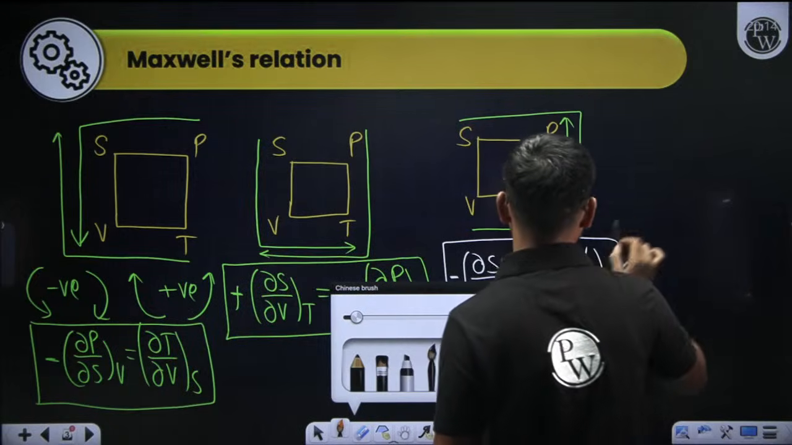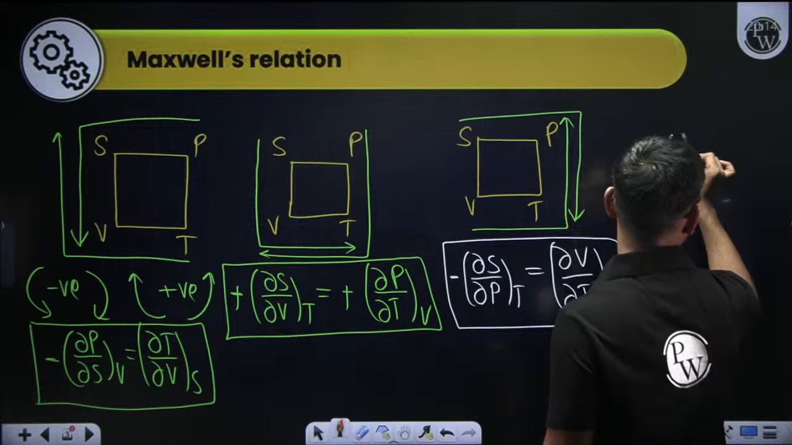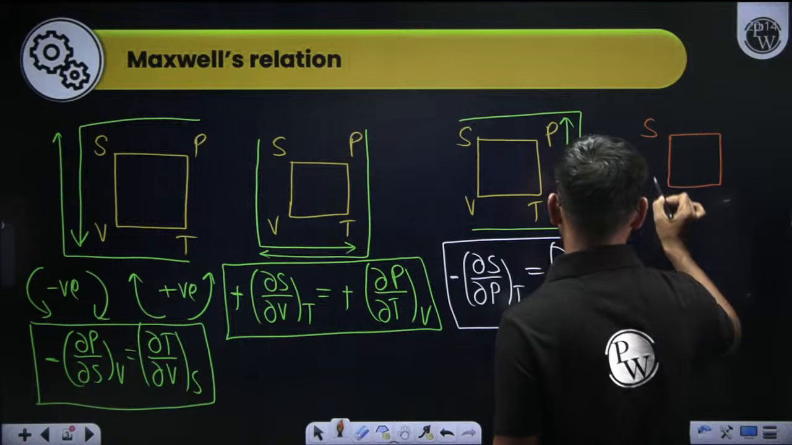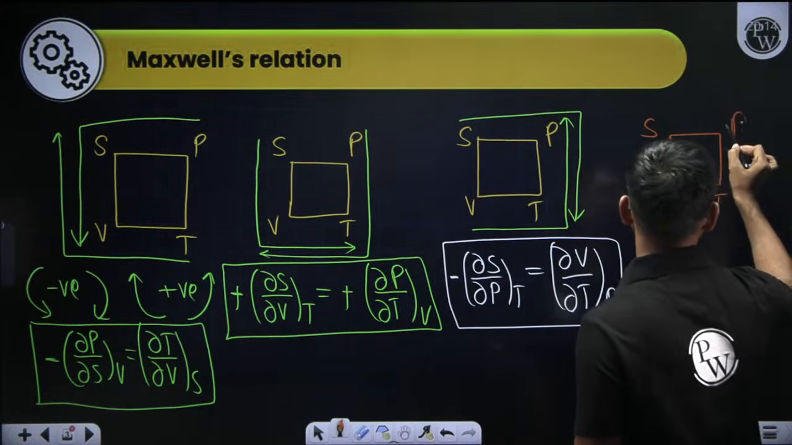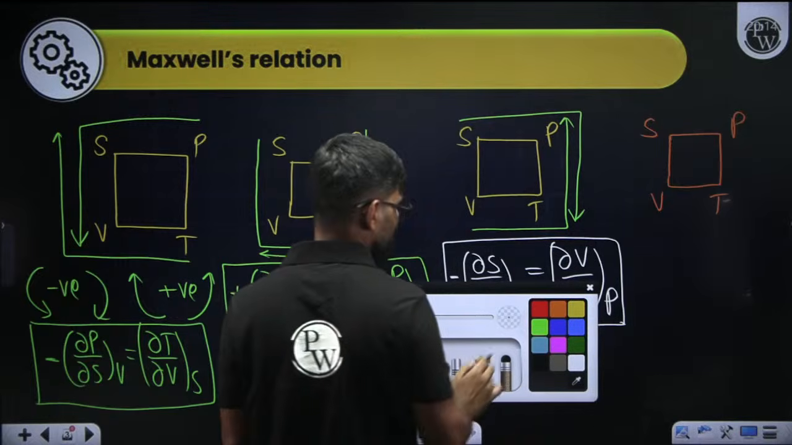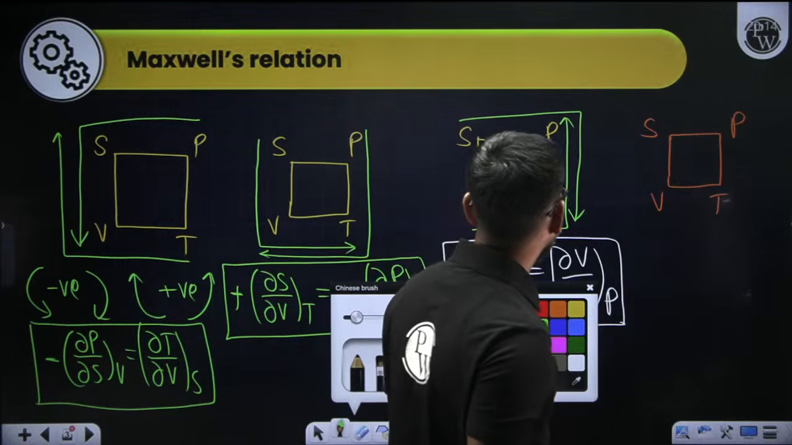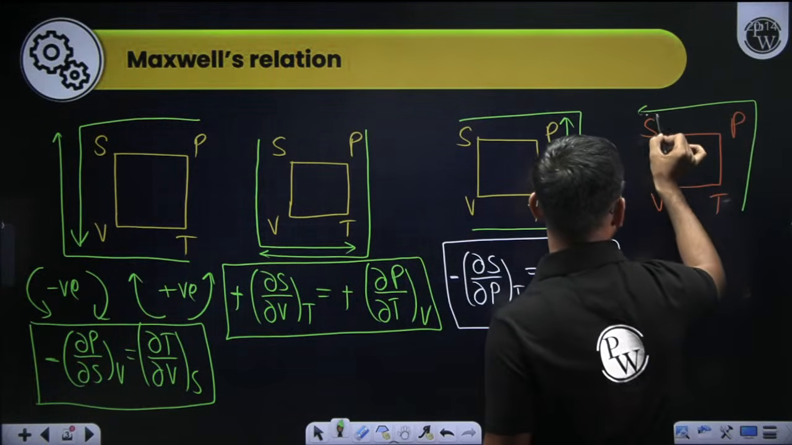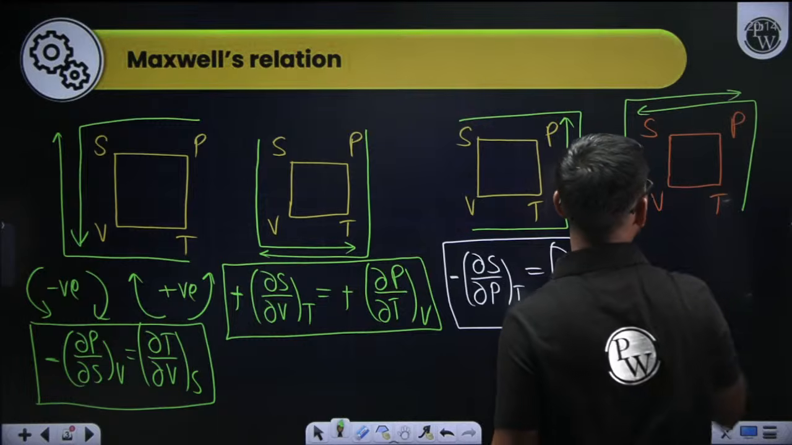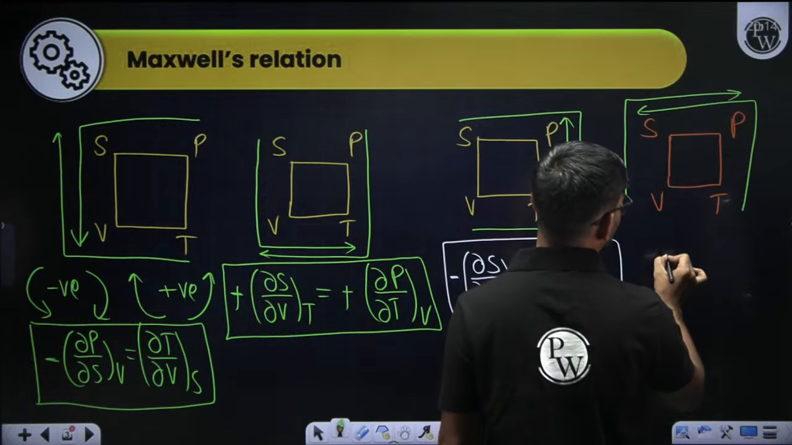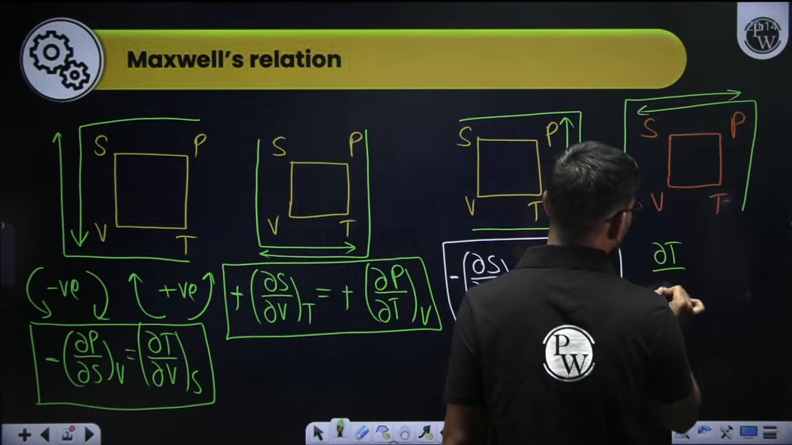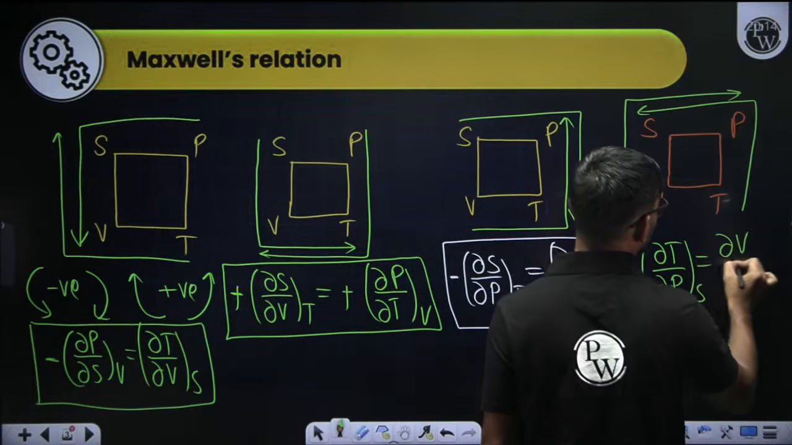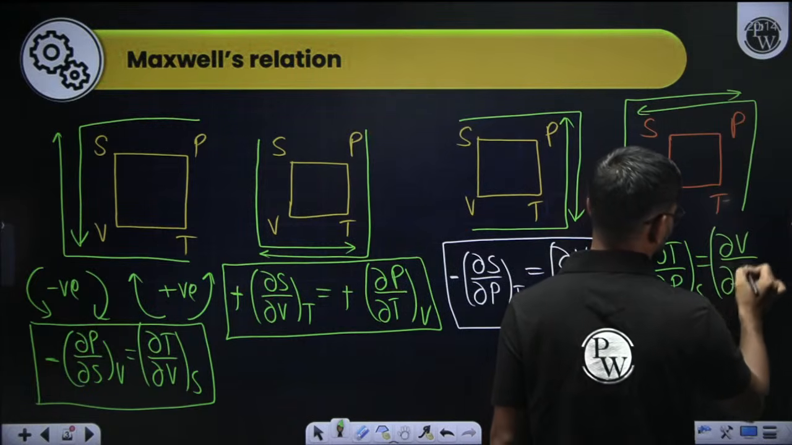Then let's talk about the last one. Shivam sir is a very talented person. Now if I start from T, then it will come something like this. So I can say that dou T by dou P at constant entropy is equal to dou V by dou S at constant pressure.